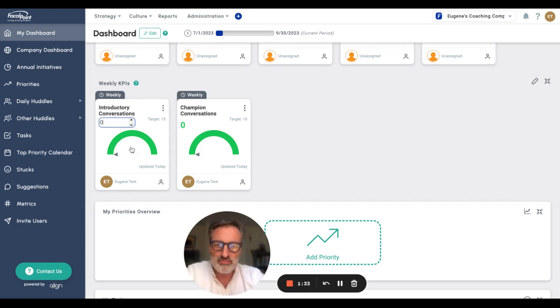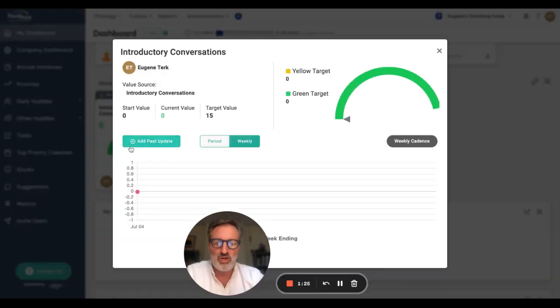And then to be able to see the historical display, I can either click on the 3 dots and see View Historical Graph, or I can even just click on the gauge itself. And what this will start to do is show you a visual display of your week over week performance, color-coded red, yellow, and green. It's very easily identifying which weeks I was successful in hitting my target and which weeks I was not.